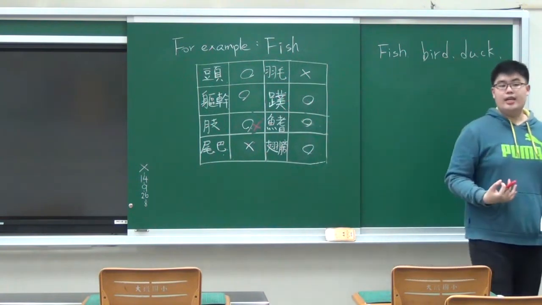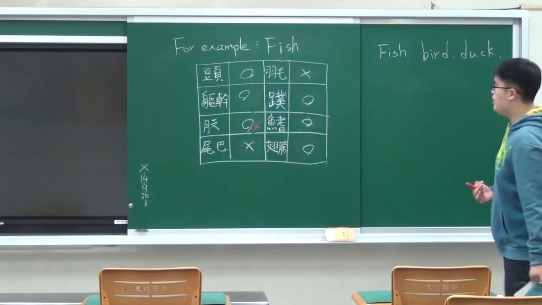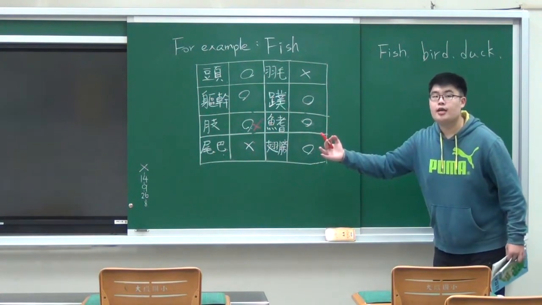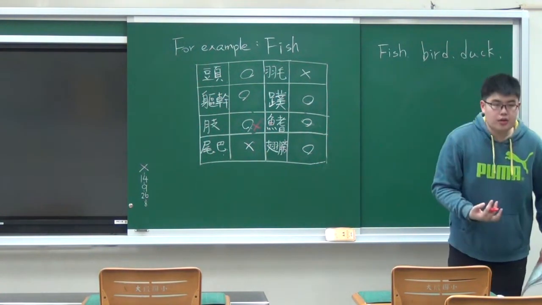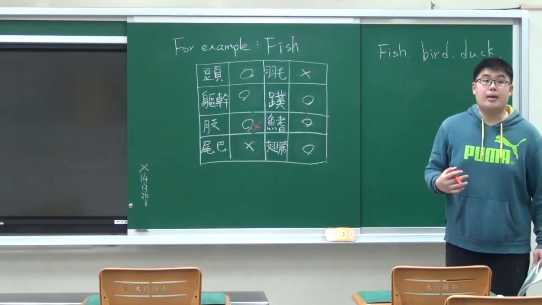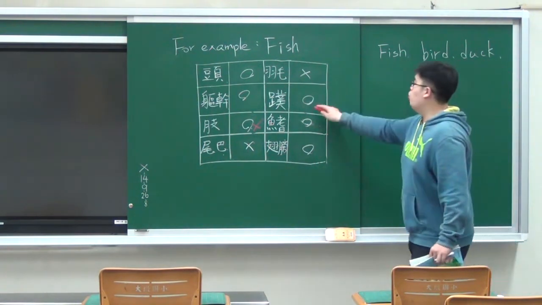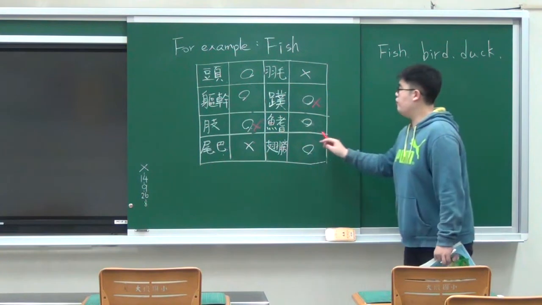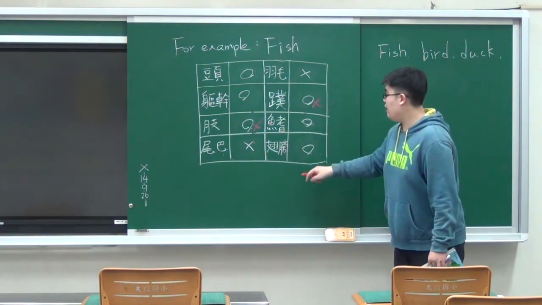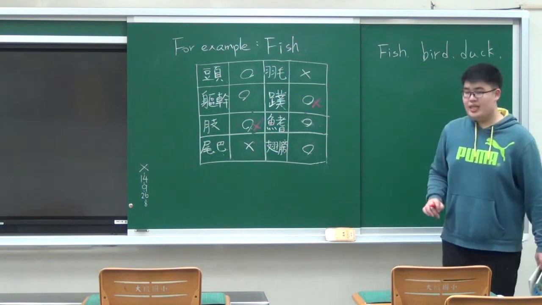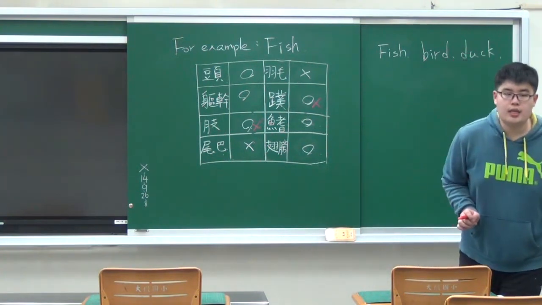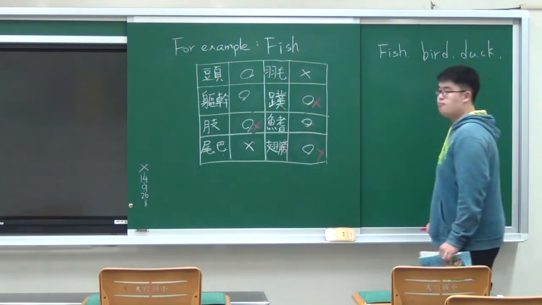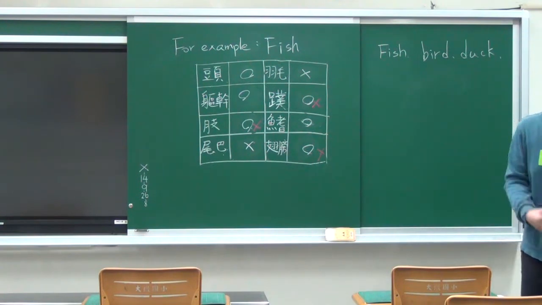So group A, do fish have webs? You say yes, but the answer is no. Like dogs have webbed feet, and they can swim on water, and fish also can swim, but they don't have webs, so it is a wrong answer. Now, fish have fins, that's right, and do fish have wings? Can fish fly? Yes or no? No, so that is incorrect. That is a wrong answer. Nice try, group A, but you have to correct your answer.